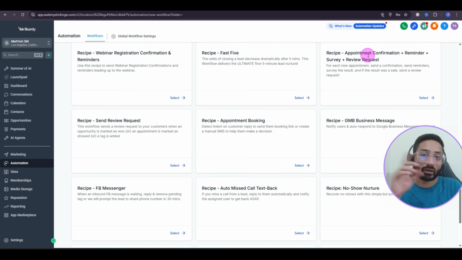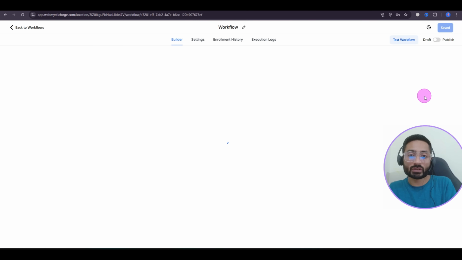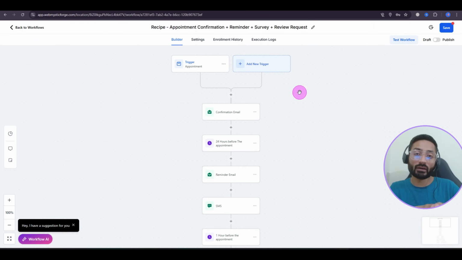So it will confirm the appointment, send them the reminder before the appointment starts, and then after the meeting ends, it will send the survey and the review request. The survey is for how the interview or the appointment went, and after the survey, it will send the user a review link. If you have already connected your Google review or any review platform or a page where you are collecting reviews from the user, it will send those links to the user after the survey. So it's a really good workflow and it's pre-made, so you don't have to do anything and you will learn how it's made.